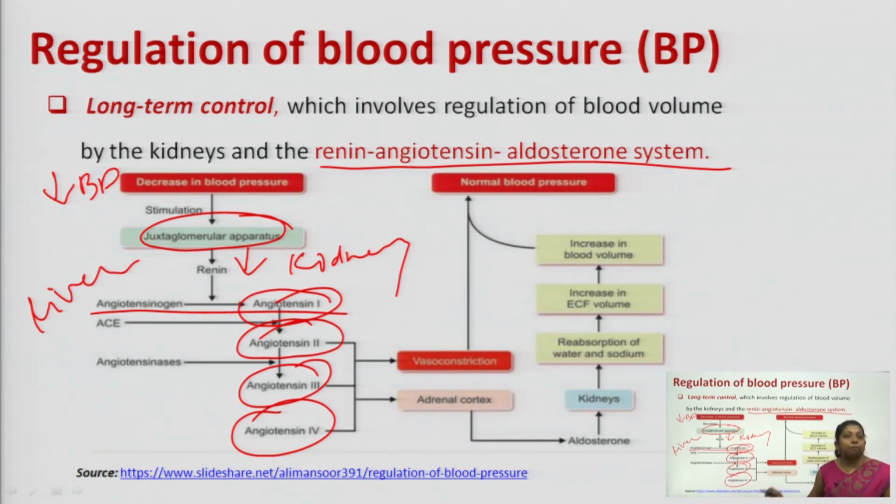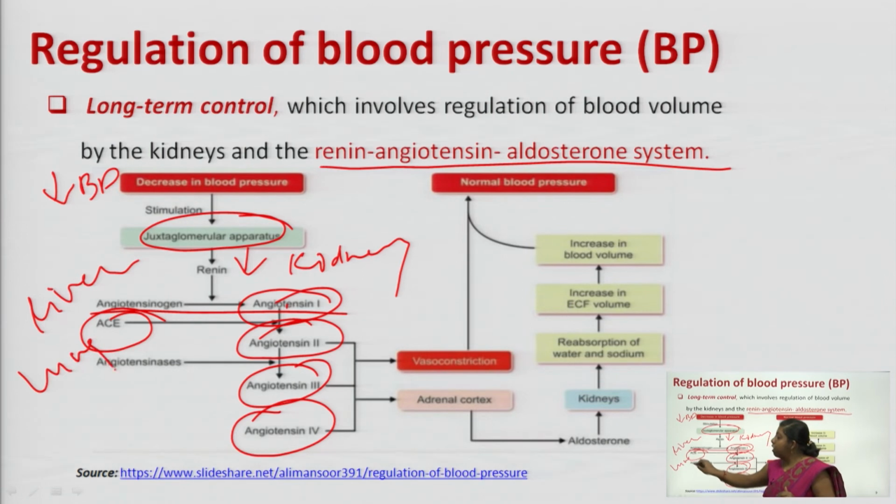Out of these three, the most important one is angiotensin 2. So, the conversion from angiotensin 1 to angiotensin 2 is taken care of by ACE, that is angiotensin converting enzyme, which is present in your lungs. Fine. So, your ACE converts angiotensin 1 to angiotensin 2.